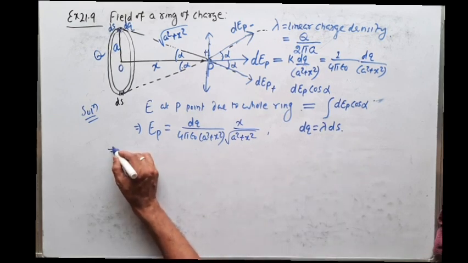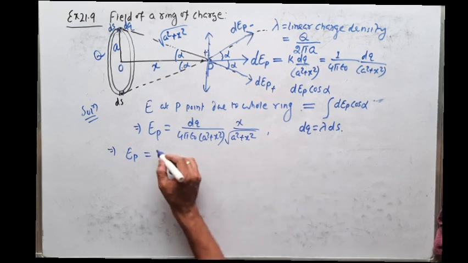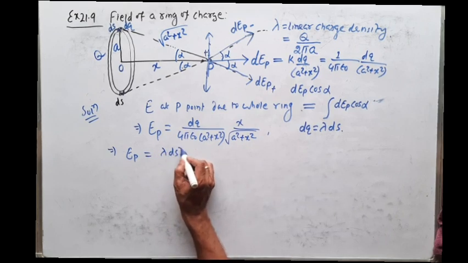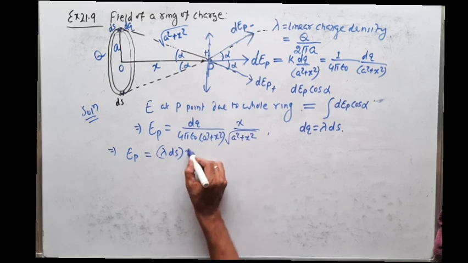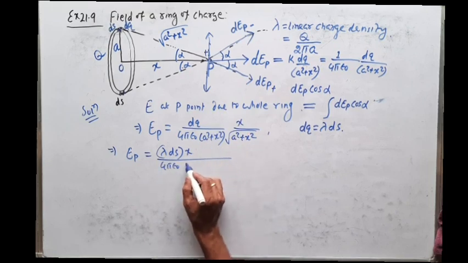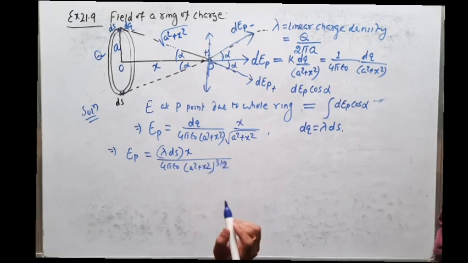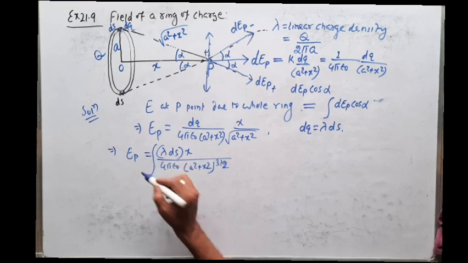So that implies the electric field intensity due to the whole ring is equal to the integral of dq, where dq is lambda ds, into x divided by 4 pi epsilon naught, (a square plus x square) to the power 3 by 2. And you have to take the integration.